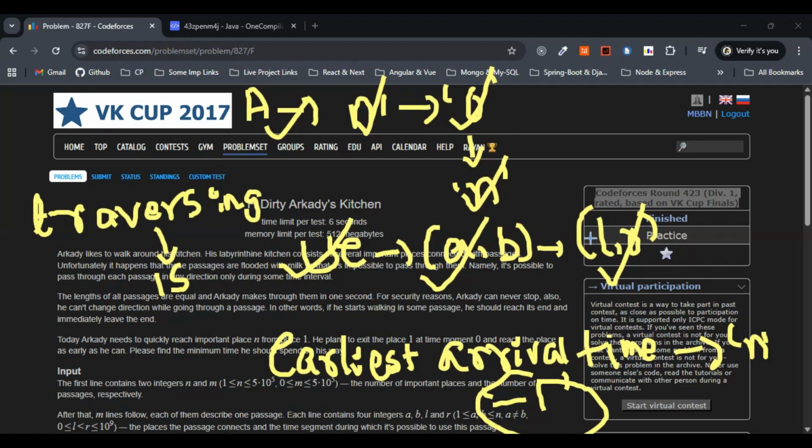Traversing any edge takes exactly 1 second, and we cannot stop inside an edge. We need to find the earliest arrival time at node n, and we have to print -1 if it is impossible. This is it for the question.